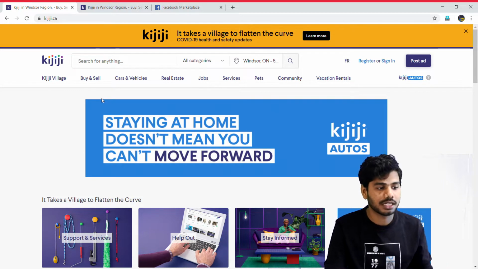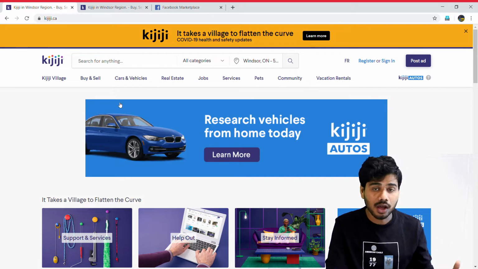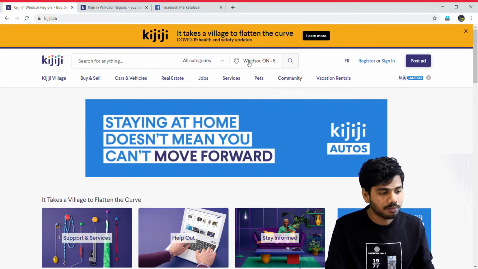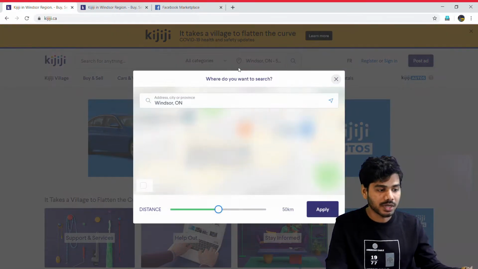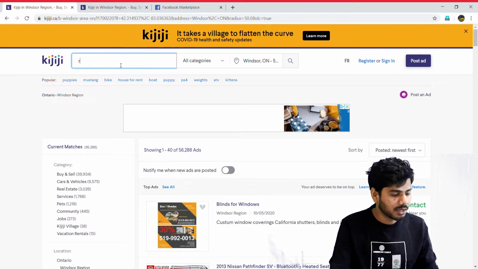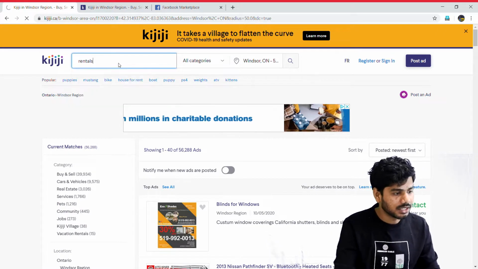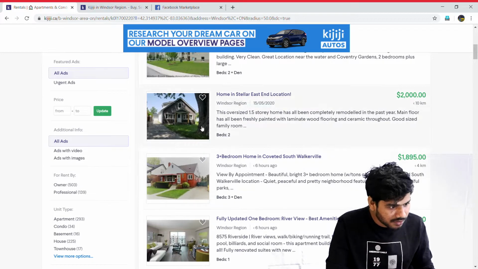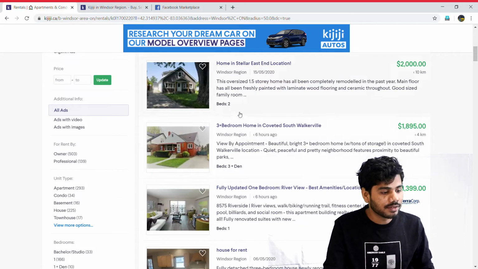Before we look up rentals, we have to make sure in which area and which part of the country we are looking for rentals. So here you have to make sure you put the right location. I put it as Windsor and I applied it. Then in the search bar we will put rentals and see what comes up. Here it shows different postings from the landlords. You have a lot of options, and just make sure you browse properly.